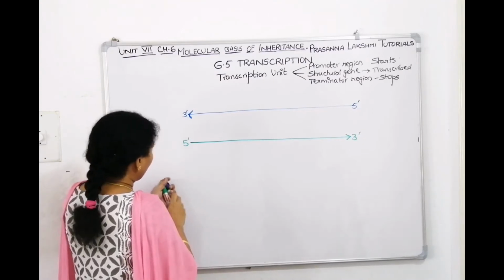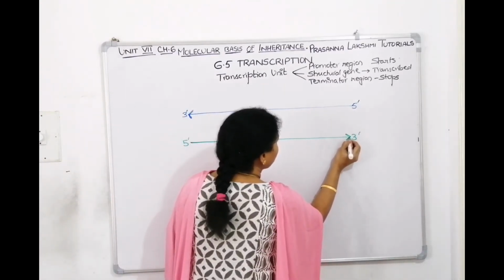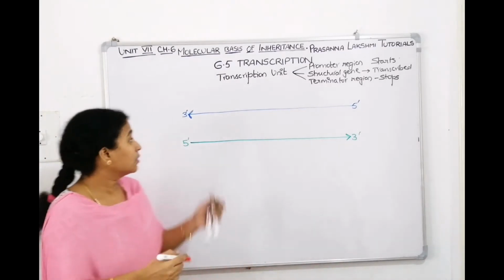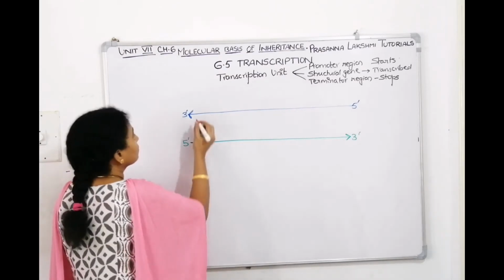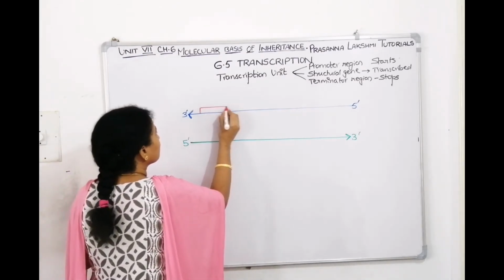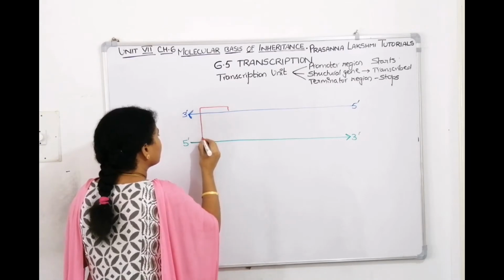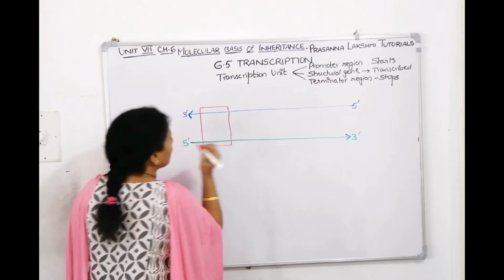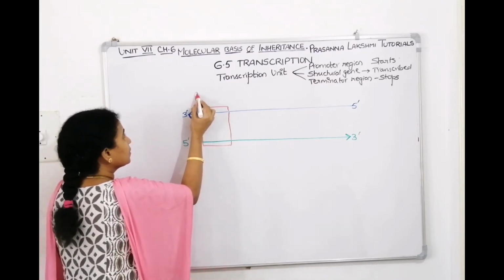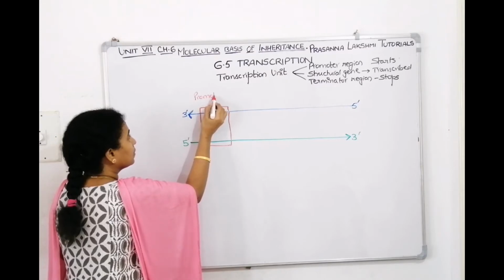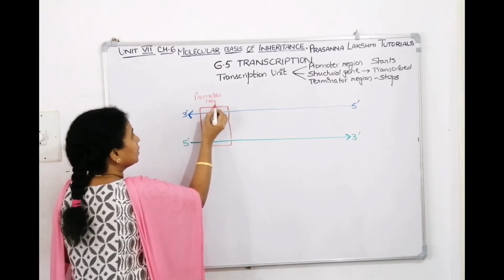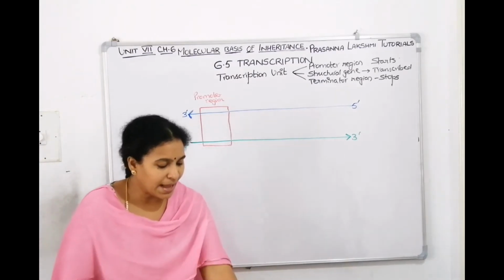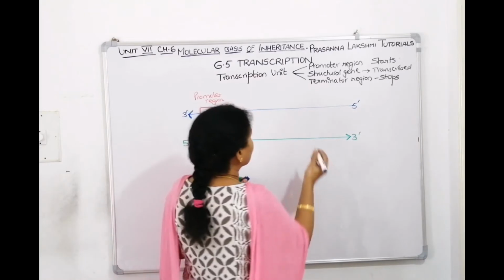And 5 to 3, 5 is the first and 3 is the last nucleotide, so that's why we have given the arrow here. And in this region, we are telling the promoter is at this end. This region is called the promoter region, and the other region will be called the terminator region.